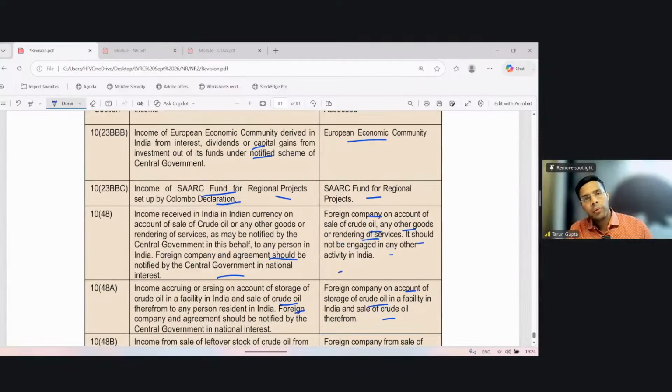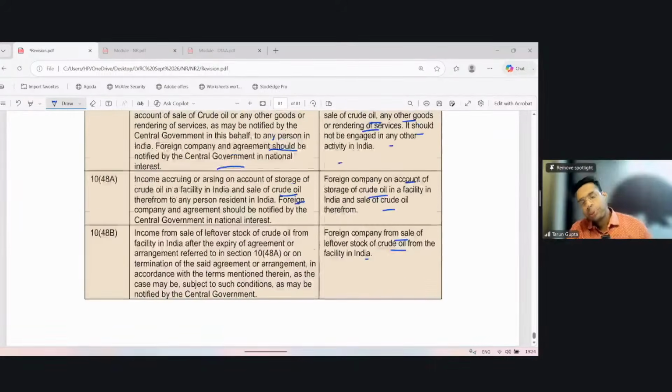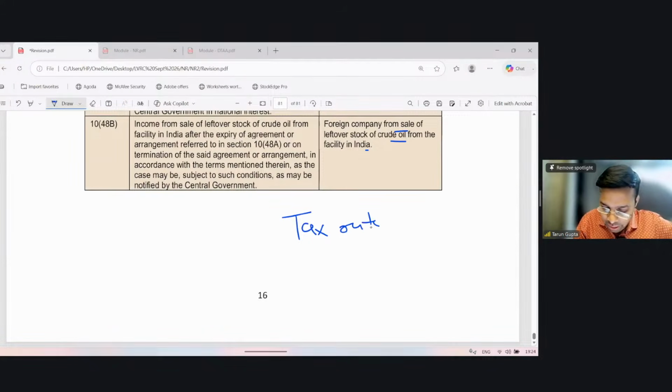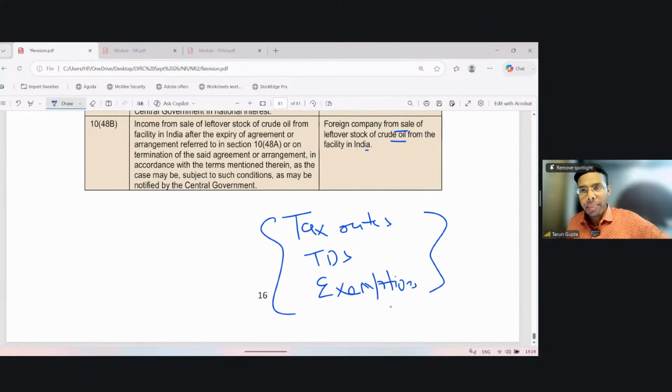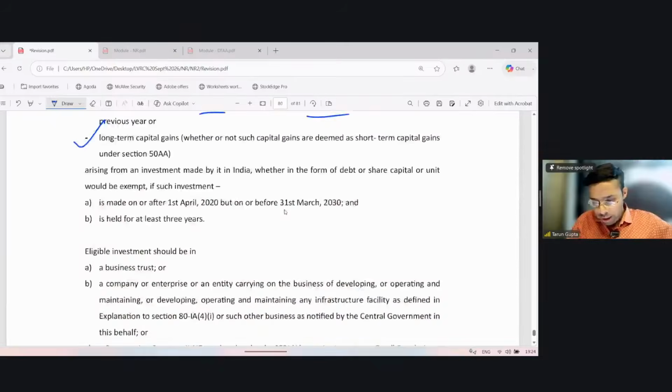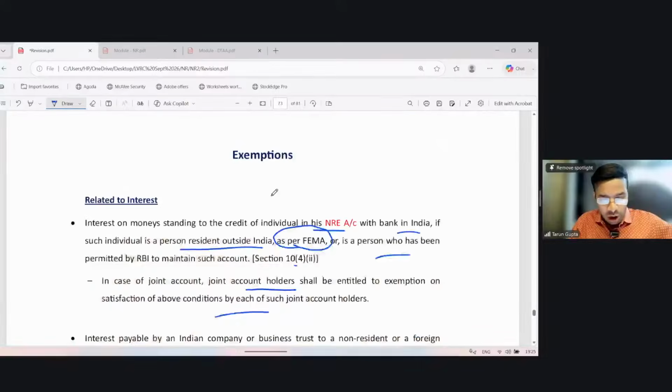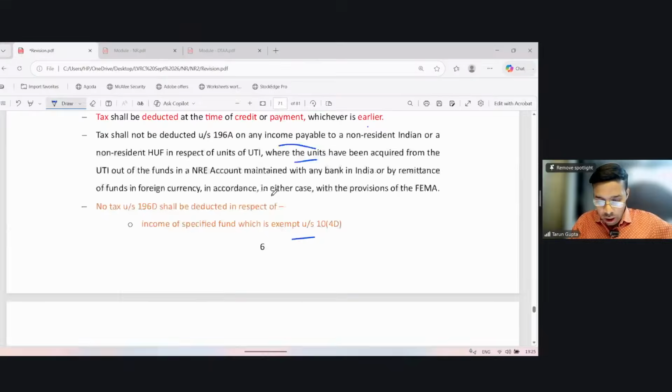The first two were in respect of the European Economic Community and the SAARC. So this completes the exemptions also. So today, till now, we have already discussed the tax rates. Then we discussed the TDS provisions. Then we discussed the exemptions. Right? All these are applicable to non-residents. Okay. So in tax rates, what we discussed, we started with 115AB, which is applicable to OFO in respect of units purchased in foreign currency.